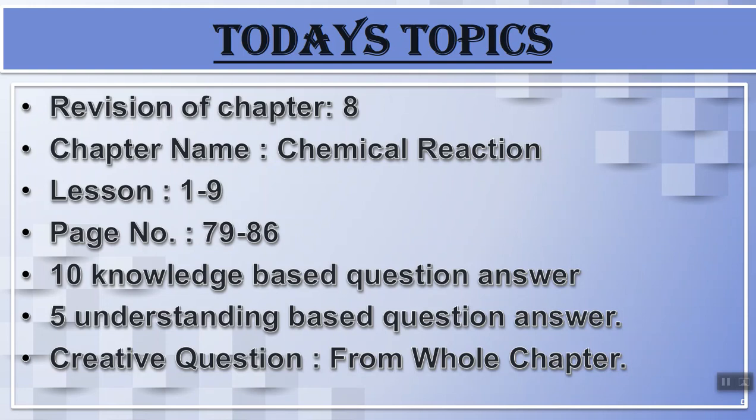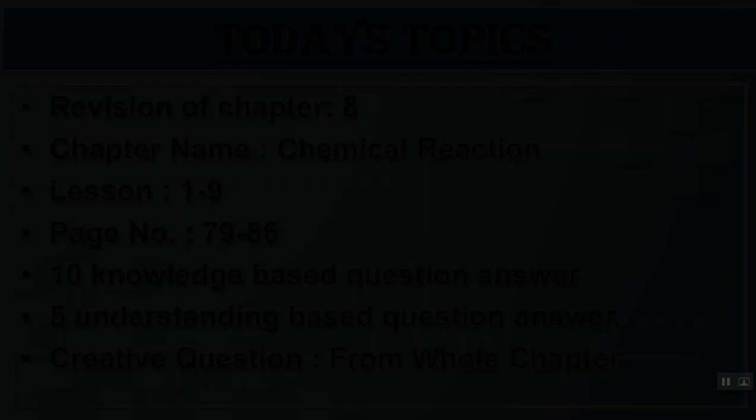I already said our lessons are 1 to 9, and you must follow page numbers 79 to 86. Up to this lesson we will revise. We will recall some of the chemical reactions, and after that we will learn 10 knowledge-based questions, 5 understanding-based questions, and 1 creative question from the whole chapter. So one after one we will go for it.